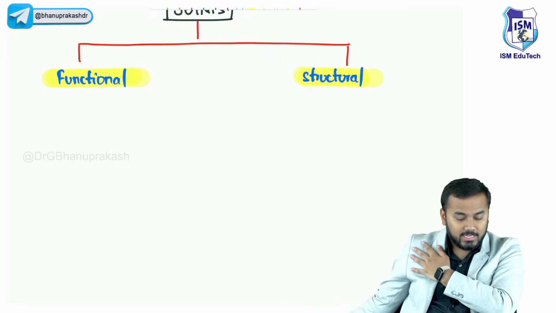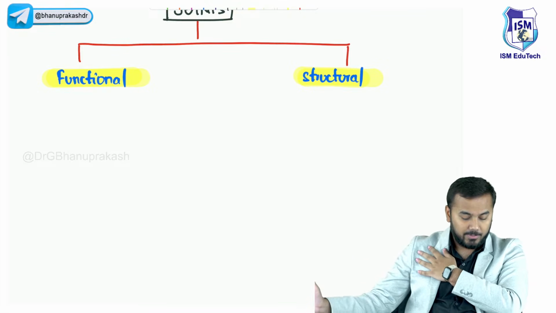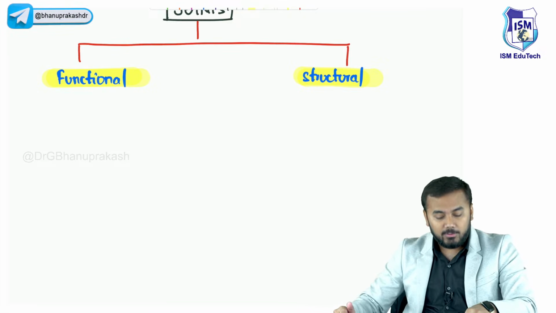Very good. This is a freely movable joint. So the first in the functional classification, the shoulder joint, is a freely movable joint.